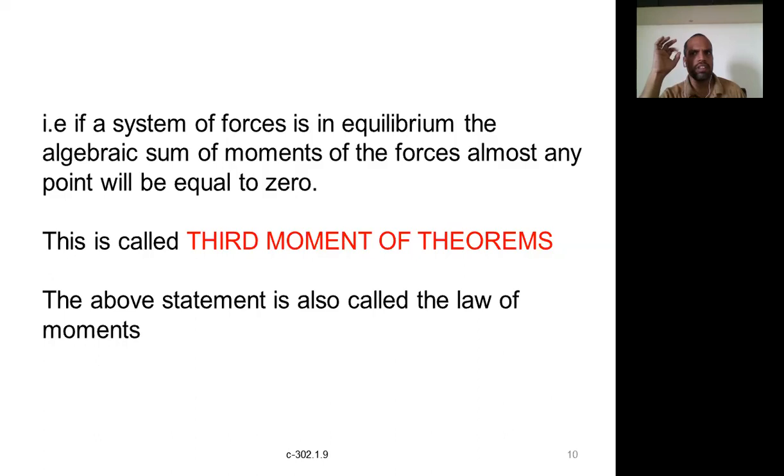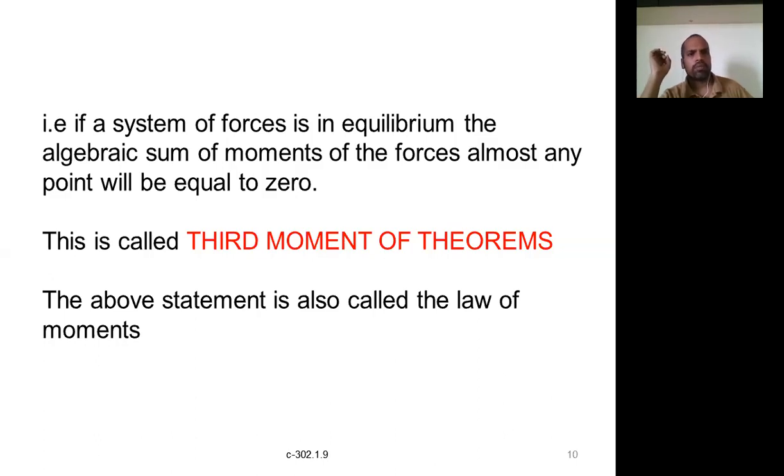What does Varignon's theorem state? The algebraic sum of the moments of all the forces in a system, lying in the same plane, about a point is equal to the moment of the resultant force about the same point. That's the second theorem. And the third one is the algebraic sum of moments equal to 0.